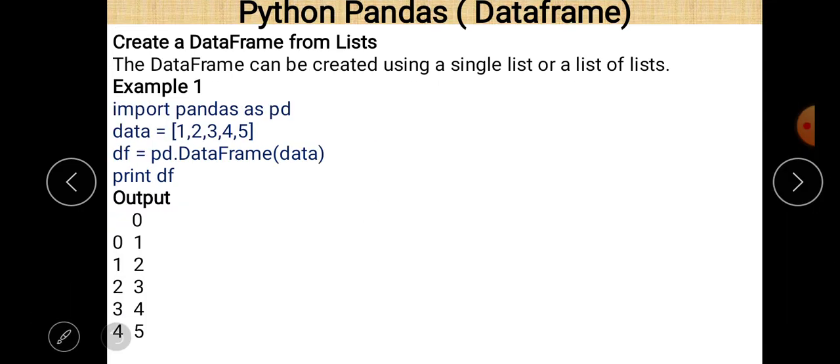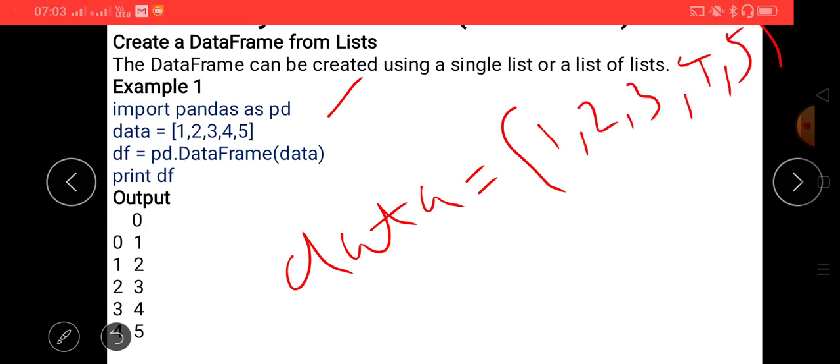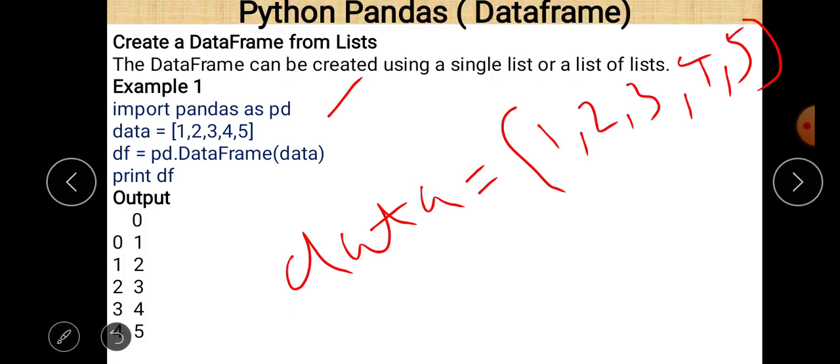Now here the first program is to create a data frame from a list. We already created an empty data frame. Now we want to create a data frame from a list. It is also possible and very simple to do. We just write import pandas as pd because we want to create a data frame here and the data frame is defined in the pandas library. Then declare a list, and the name of the list here is data. It contains the elements 1, 2, 3, 4, 5. These are the elements of the list.